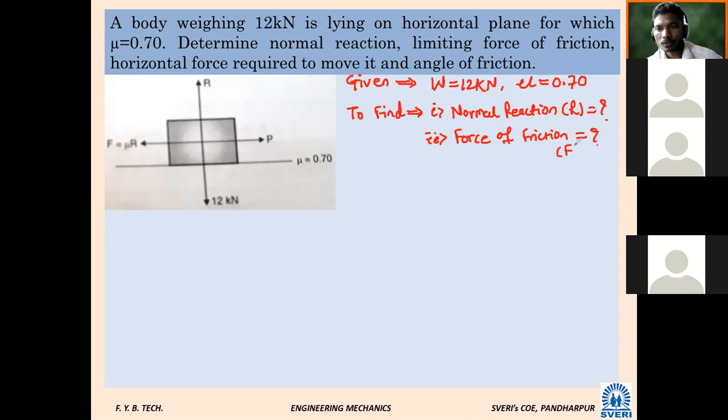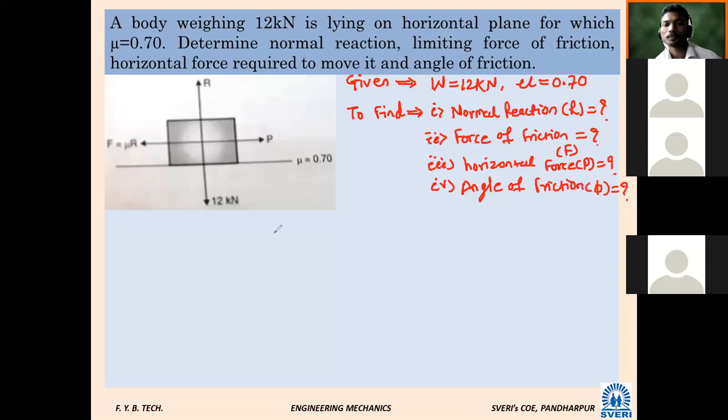Third, horizontal force P equal to how much? Fourth, lots of things we are supposed to find: angle of friction, phi, equal to how much? Very simple. I will write now here.